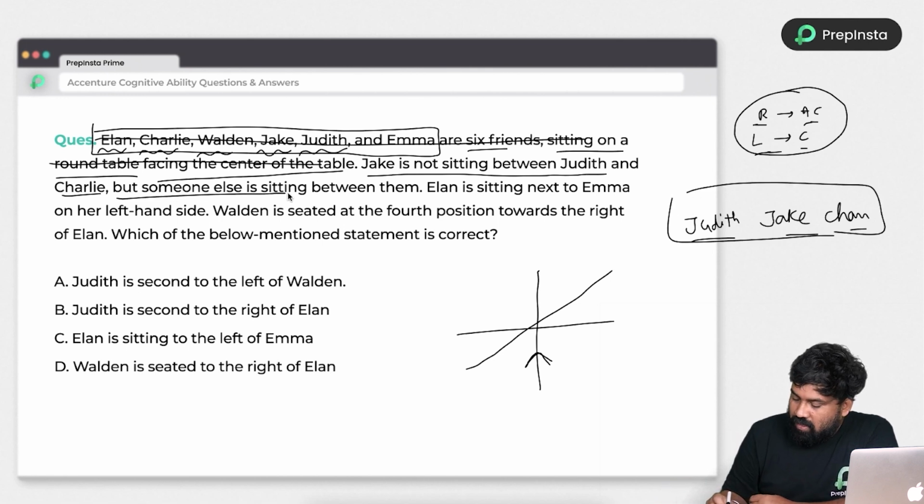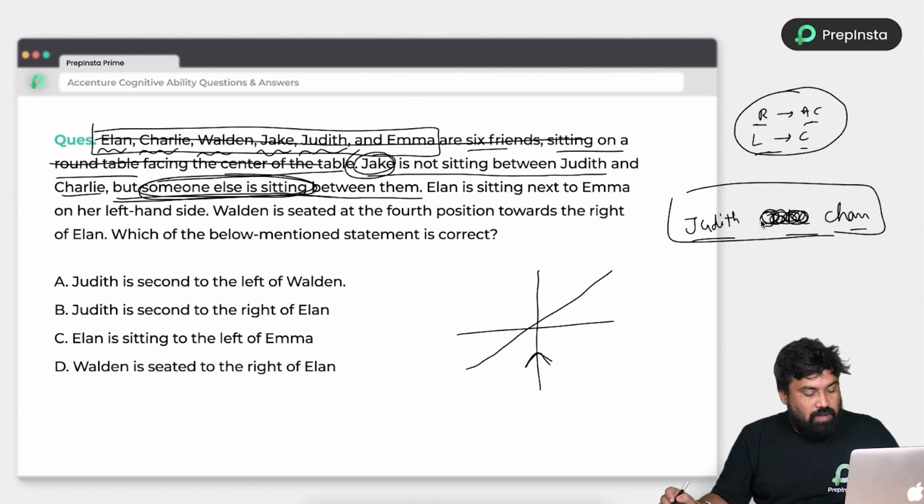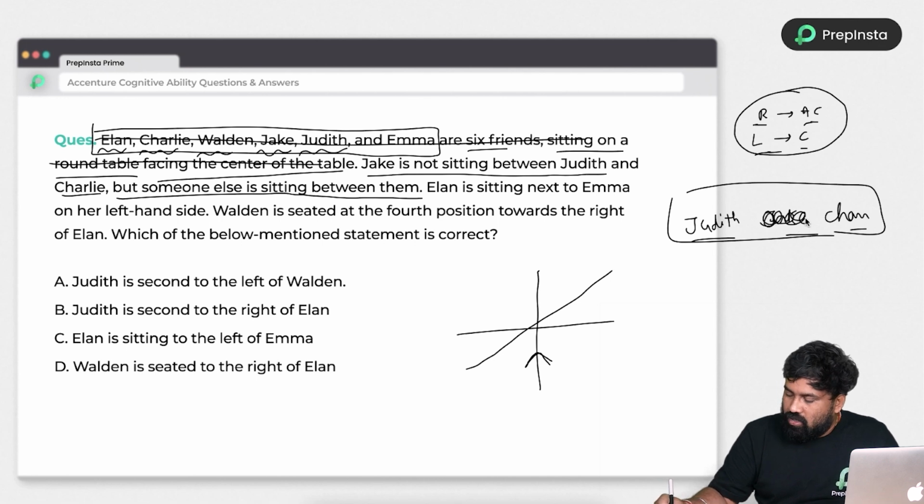Next, but someone else sitting between them. Okay, someone else sitting between them, not this person. Someone is sitting. It's my bad. I've wrongly read the statement, so I am correcting it. Jake is not sitting, but some person is there. So these three people will sit together, I can say. So it's not Jake.